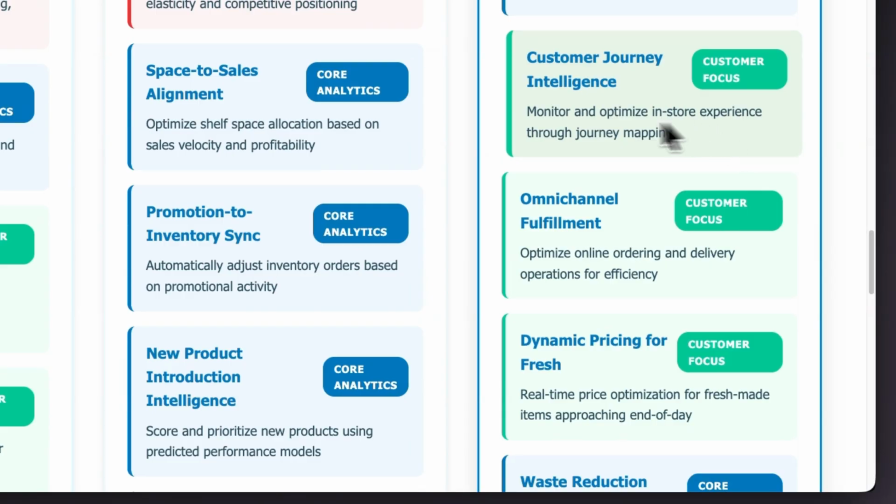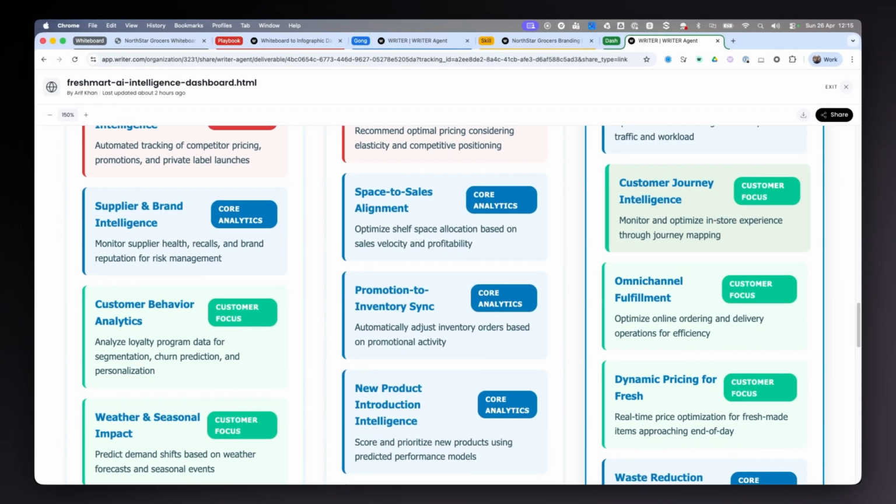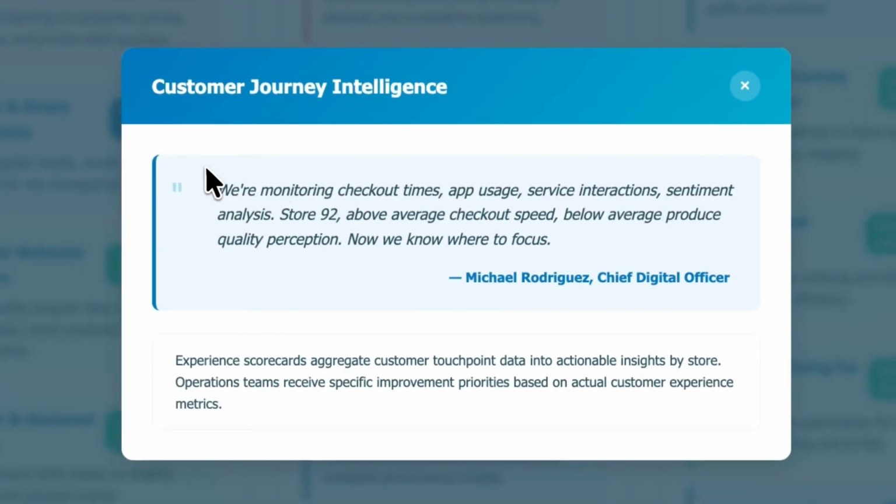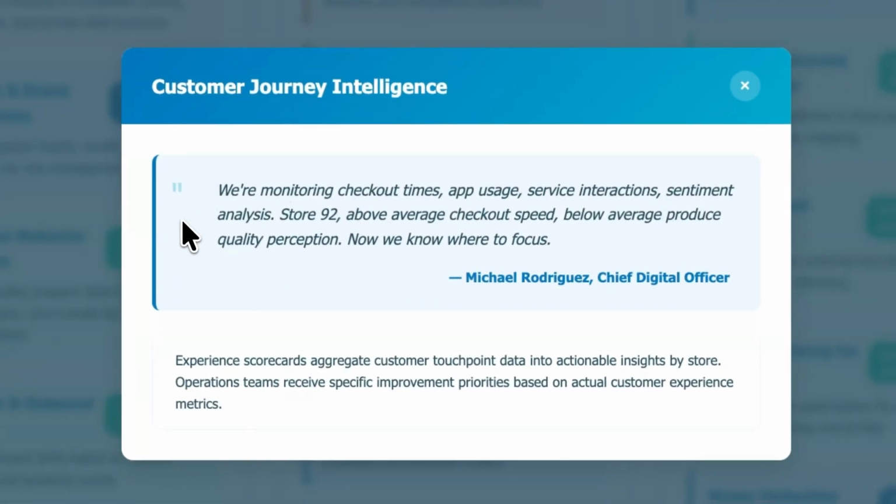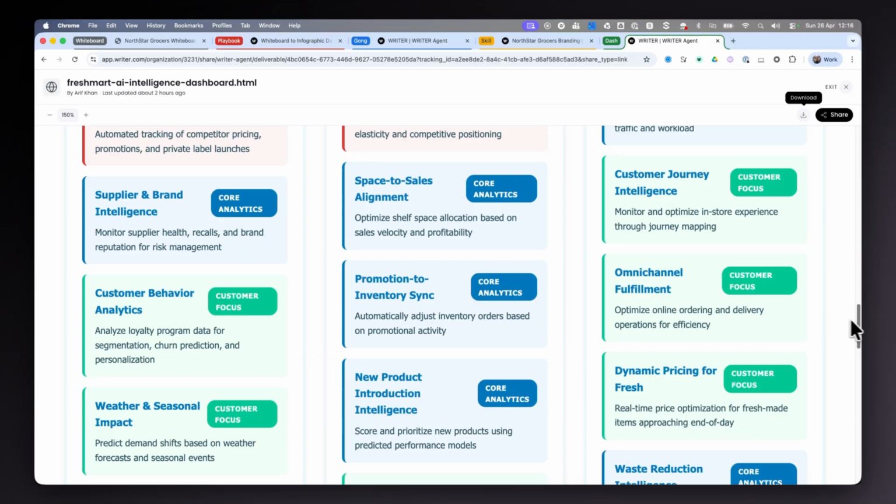But here's my favorite step. Clicking into one of these, I'd also told the playbook to take the relevant quotes from the call transcript and present them as a quote. So here I can see exactly what was said about this specific item. And this is the advantage of having an interactive dashboard. You wouldn't get this with a PowerPoint.